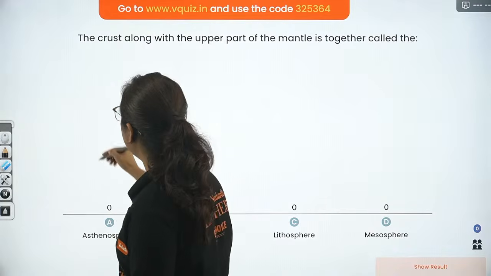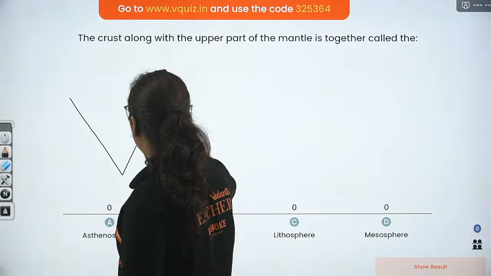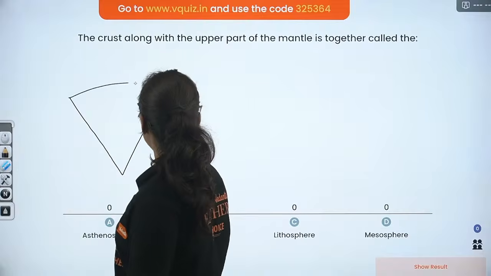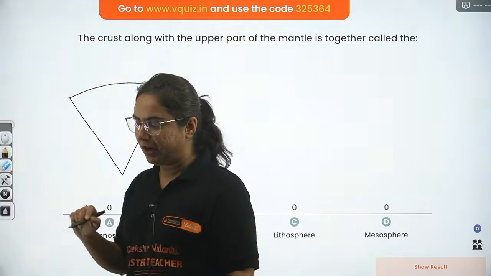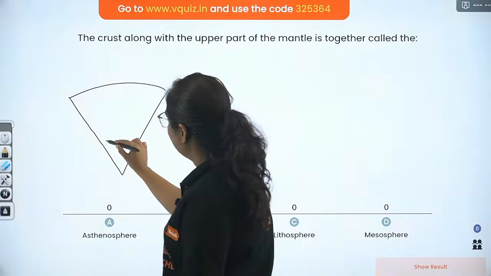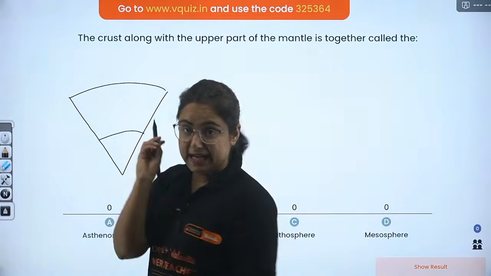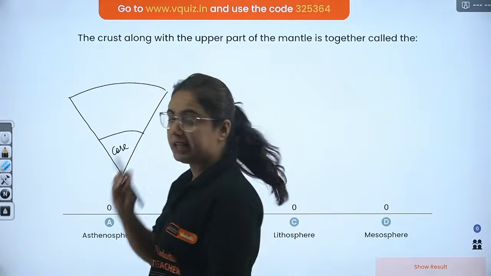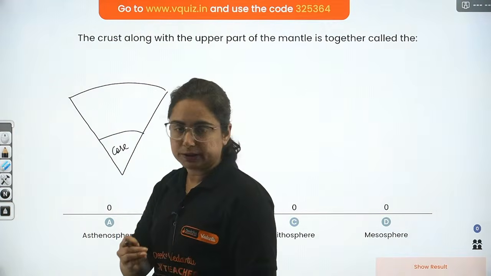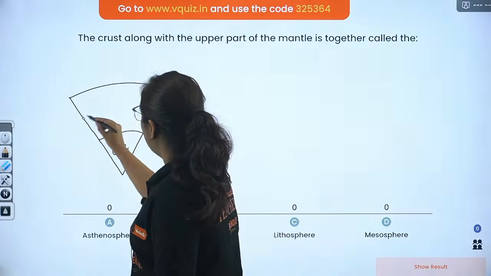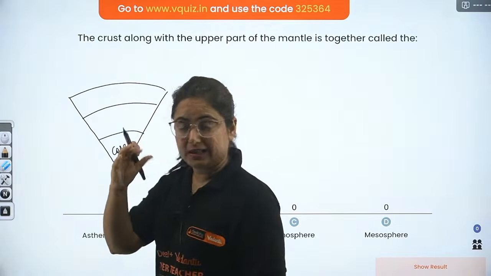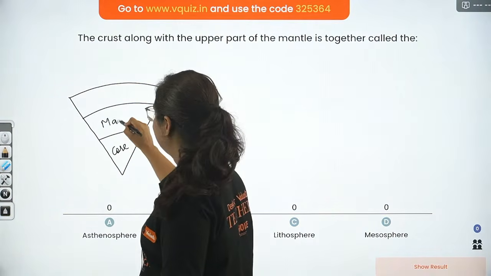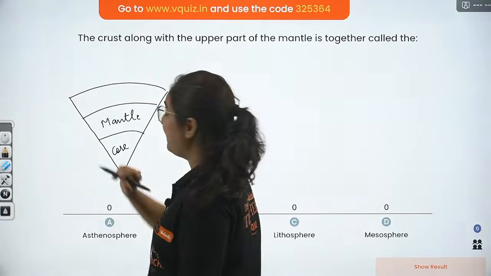let me tell you, beta, the structure of the earth, if we look at it as a piece of pizza, just one piece of pizza. The innermost layer of the earth is known as the core. The layer above that, which is the thickest layer, is known as the mantle.